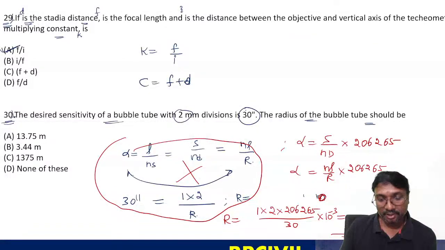Simplify and tell me, how much is the value you are getting?